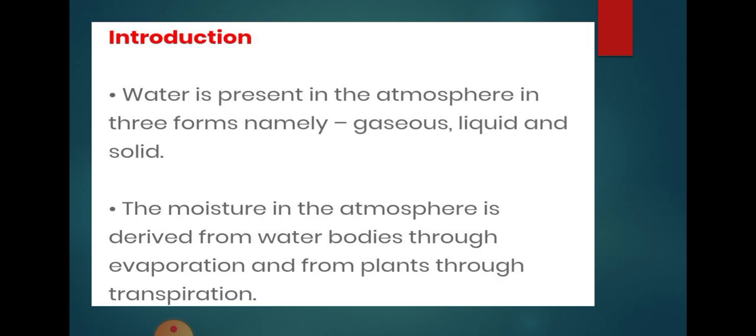The water is present in the atmosphere in three forms. One is the gaseous, another one is the liquid, and another one is the solid. So there are three states, or three forms, present in the atmosphere: the gaseous, liquid, and the solid. The moisture in the atmosphere is derived from the water bodies through the process of evaporation, and from the plants through the process of transpiration.